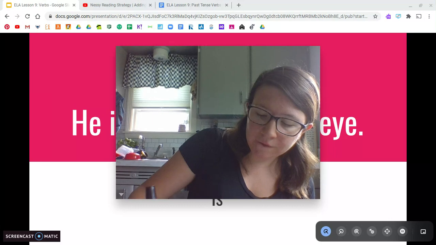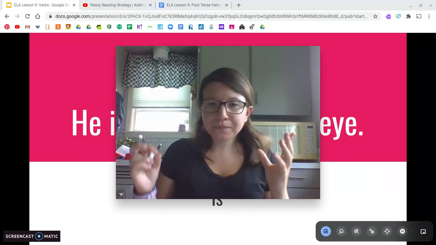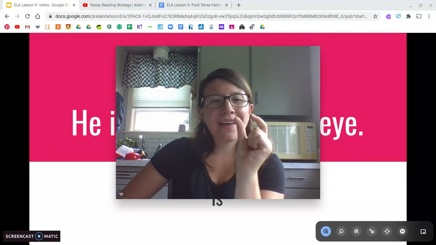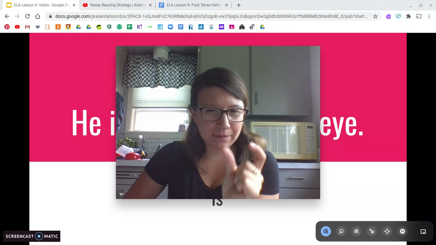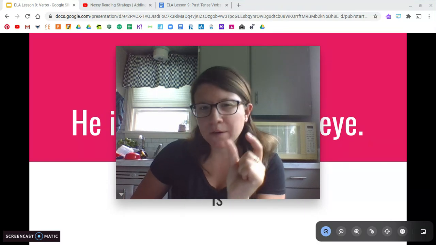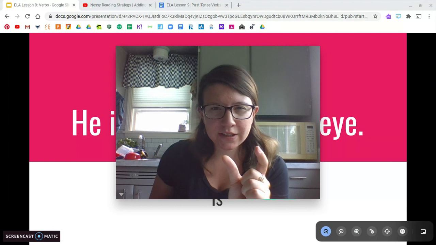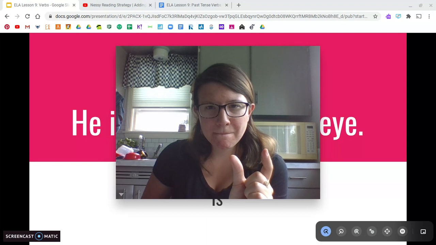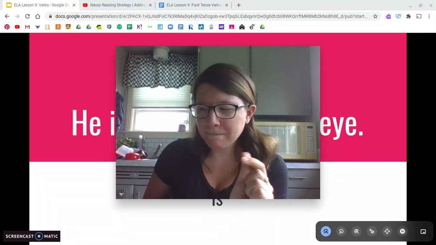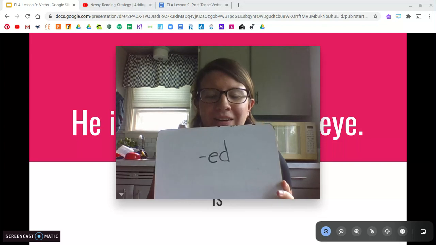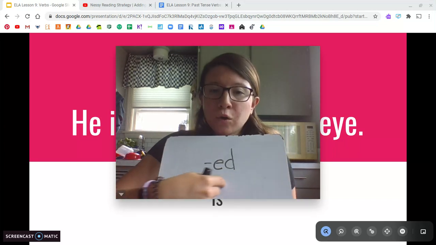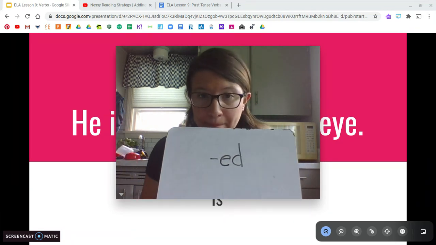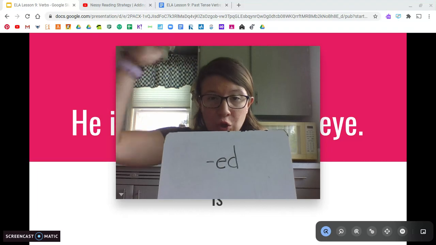So if we want to change a verb from the present to the past, saying we did it yesterday or saying we did it 2 weeks ago, we have to add a suffix. We have to add something on the end of most verbs. Not all verbs, but most verbs. Do you know what that suffix is? What those letters are that we have to add on the end? Going to add ed at the end. So when we add ed at the end of a verb, we change the verb from present to past. We send it into the past.